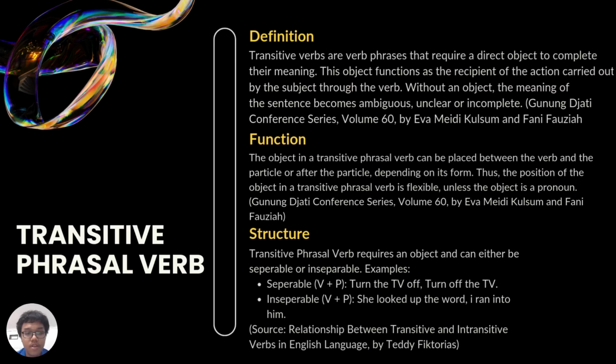As for the structure, it's instead categorized by separable and inseparable types. So, as we discussed before, it requires an object and can either be separable or inseparable. So, the first one is separable, which is turn the TV off or turn off the TV. And inseparable, she looked up the word, I ran into him. And the source is the same as before, which is Relationship Between Transitive and Intransitive Verbs in English Language by Teddy Victorious.